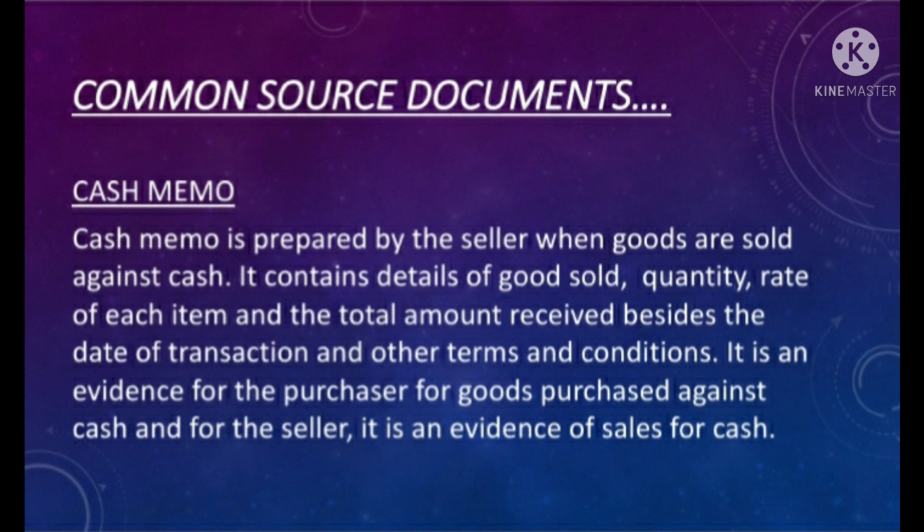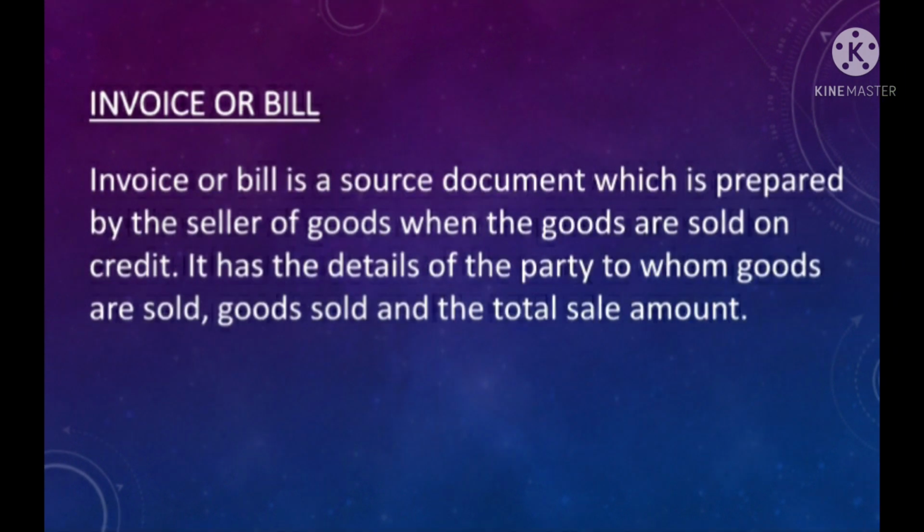Now let us discuss some of the most common source documents. First of all, let me tell you about the cash memo. A cash memo is a voucher which is prepared by the seller when goods are sold against cash. It contains all the details of goods sold, quantity, rate of each item and the total amount received, besides the date of transaction and other terms and conditions. It is an evidence for the purchaser for goods purchased against cash, and for the seller it is an evidence of sales for cash.